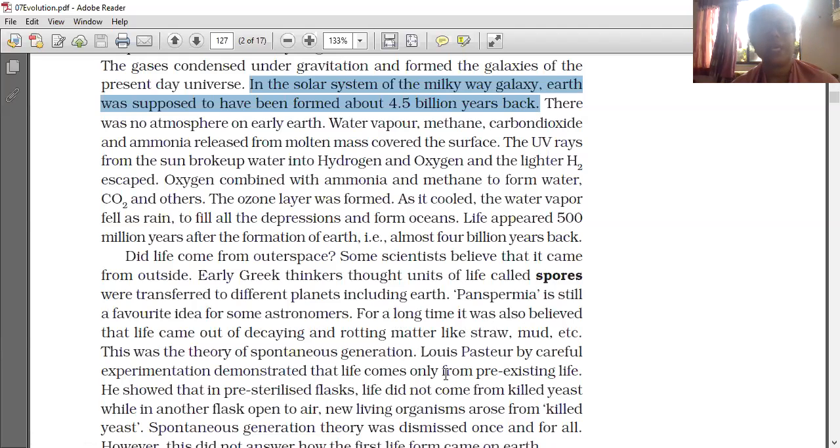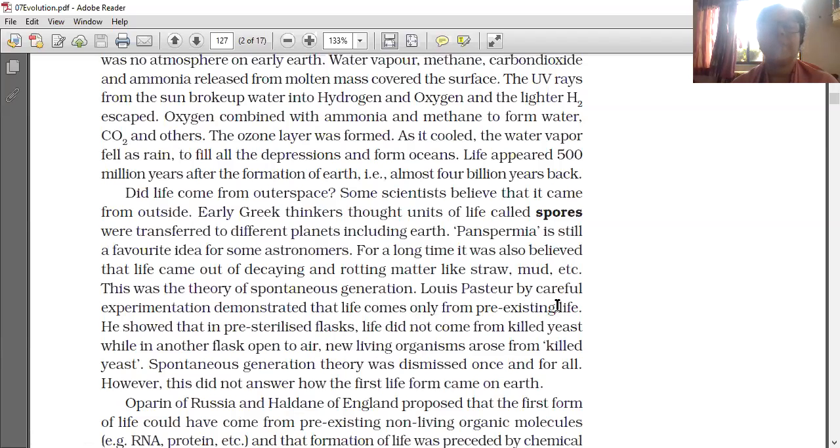Louis Pasteur, by careful experimentation, demonstrated that life comes only from pre-existing life.